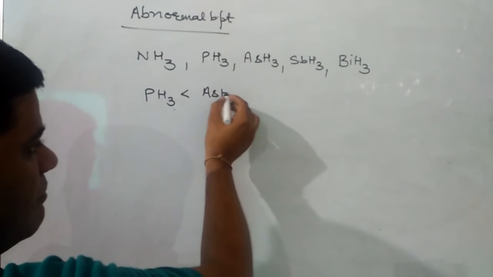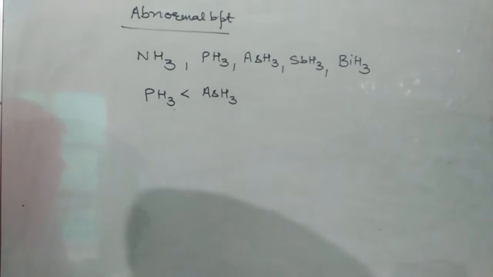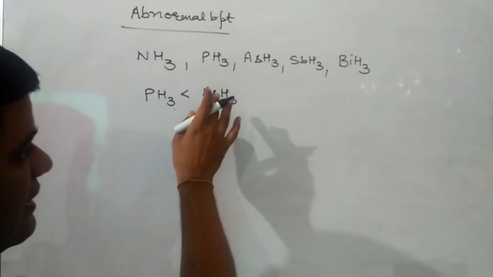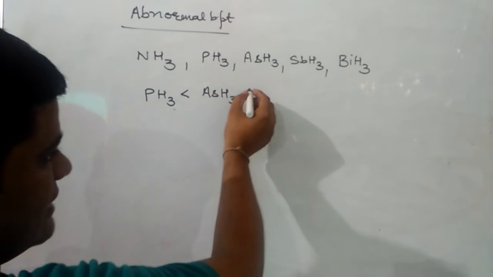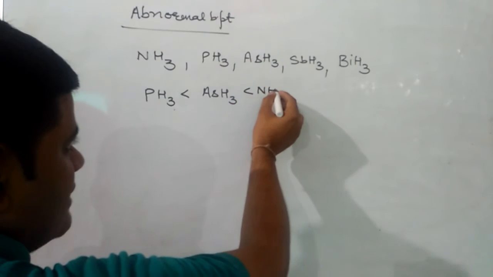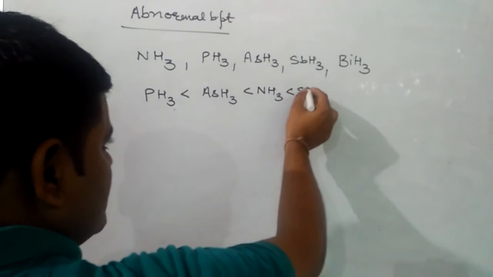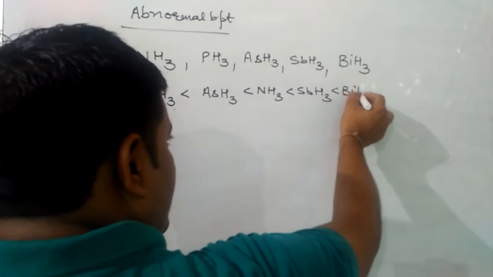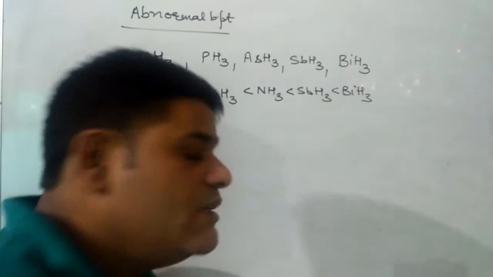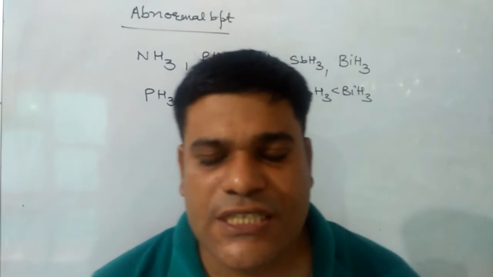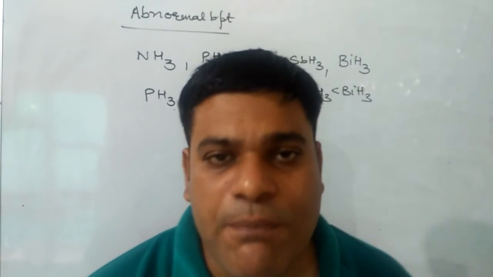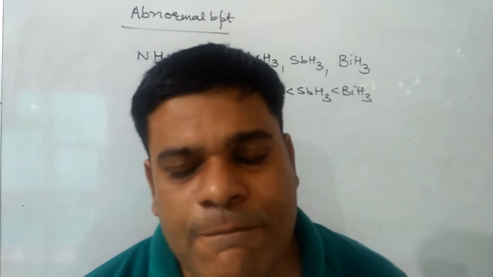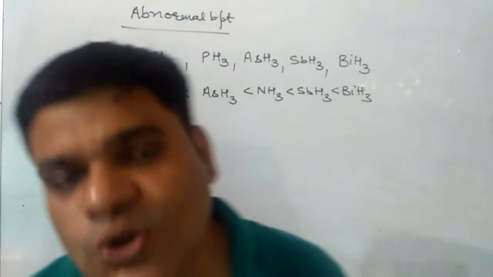Overall boiling point order of hydride of group 15 will be PH3 lesser than AsH3, lesser than NH3, lesser than SbH3, lesser than BiH3. Generally, the boiling point increases down the group due to increase of van der Waals forces, but exceptionally, boiling point of ammonia is higher than PH3 and AsH3 due to hydrogen bonding.